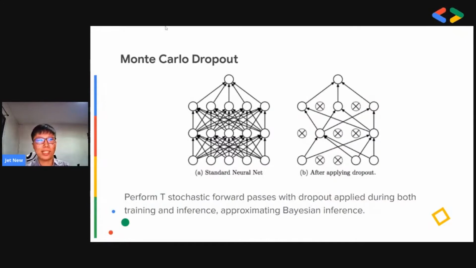The second model is the Monte Carlo dropout, or MC dropout. During training and inference, MC dropout performs a few stochastic forward passes through the neural network with dropout applied. MC dropout has been shown to approximate Bayesian inference, like in the Bayesian neural networks that you saw just now in the previous slide. So dropout with neural networks allows modeling of uncertainty without sacrificing either computational complexity or test accuracy.